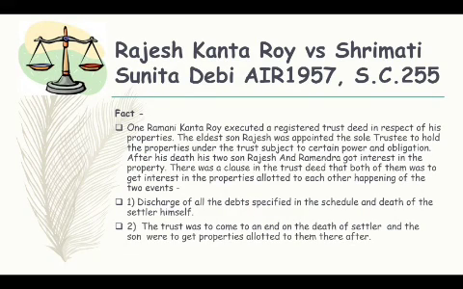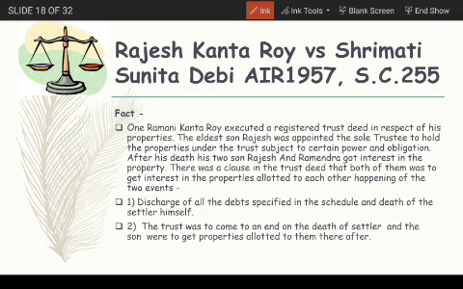Now, a case law on whether an interest is contingent or vested is Rajesh Kanta Roy versus Srimati Sunita Devi, 1957. Here the facts of the case are: Ramani Kanta Roy executed a registered trust deed in respect of his property. The eldest son, Rajesh, was appointed the sole trustee to hold the properties under the trust, subject to certain powers and obligations.